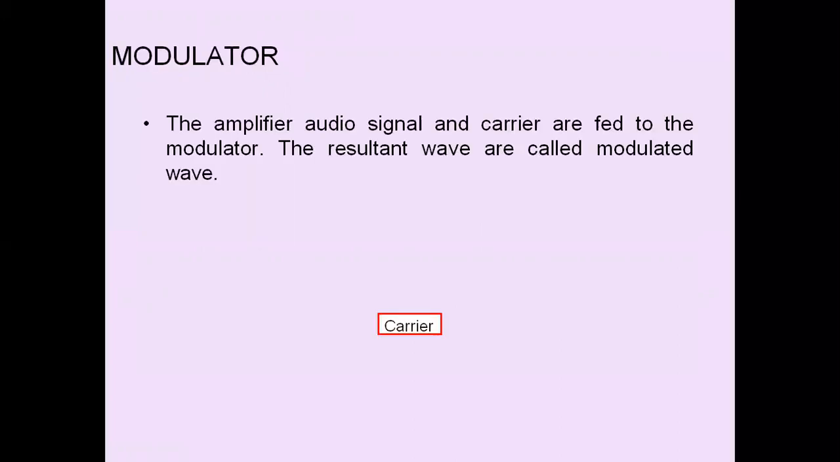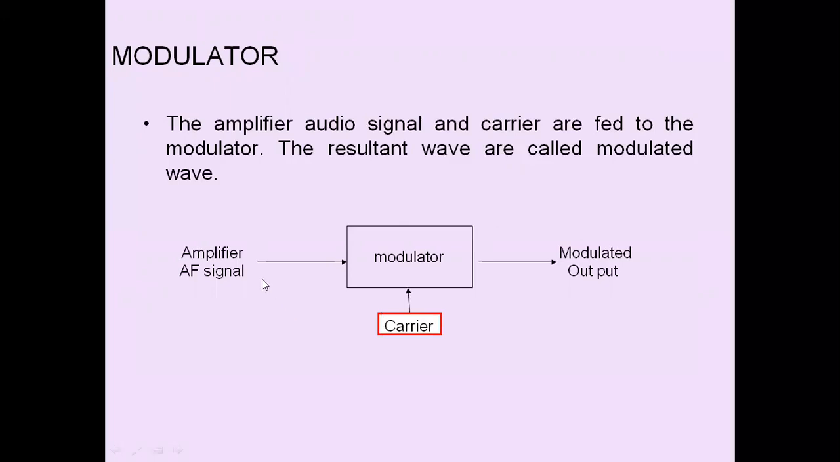The next step is the modulator. The amplified audio signal and the carrier are fed to the modulator. The resultant wave is called a modulated signal. So we have